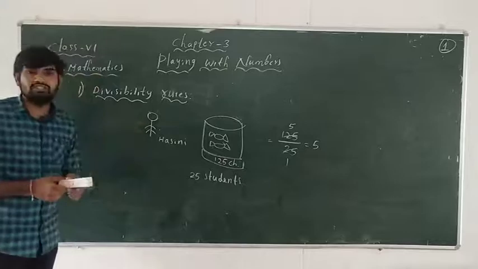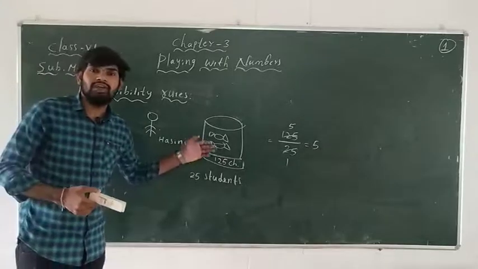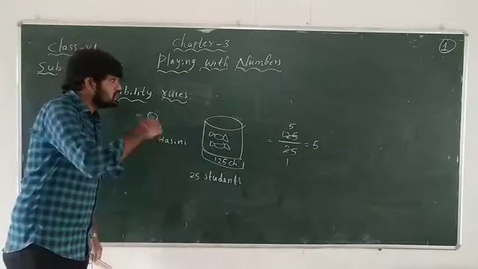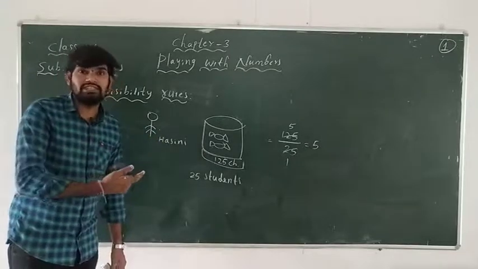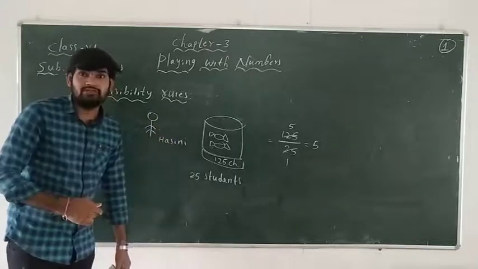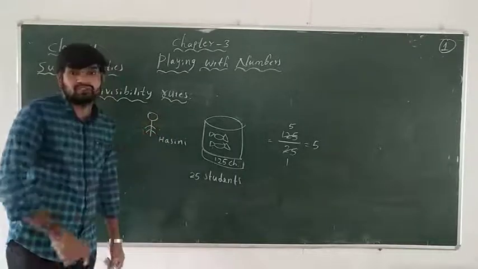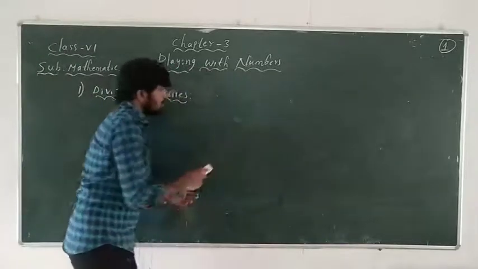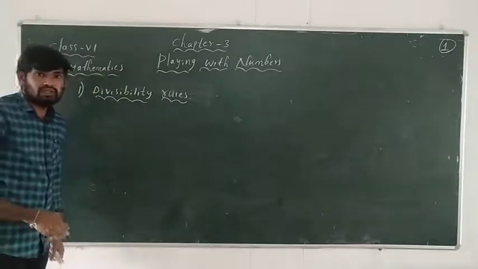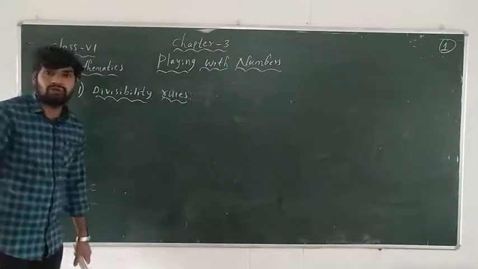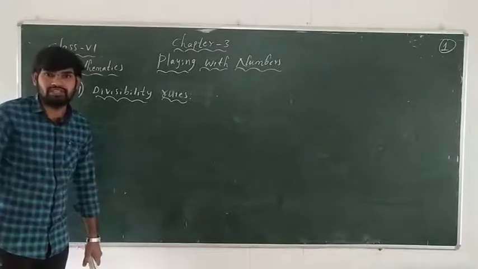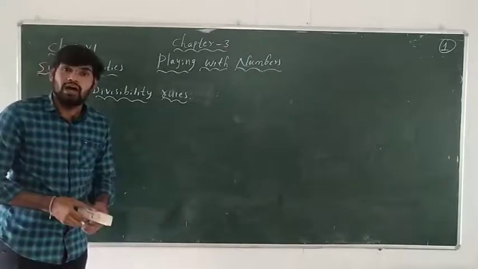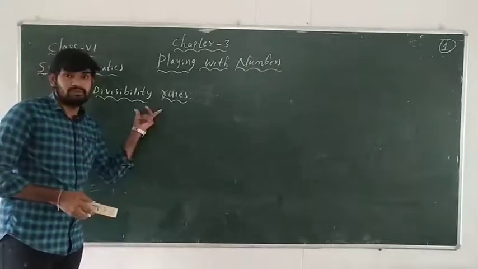Now what is the use of the divisibility rules? To divide one number by a given number, we need to do the division. But we can find the quotient without doing the division, by these divisibility rules. Let us check one by one. The divisibility rule means dividing one number by another number without doing the division. That is called the divisibility rule.